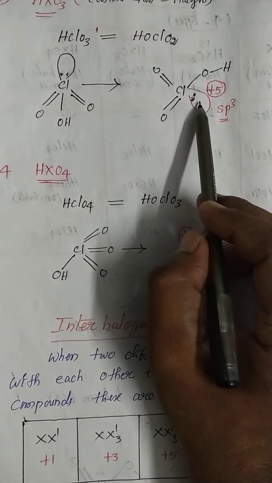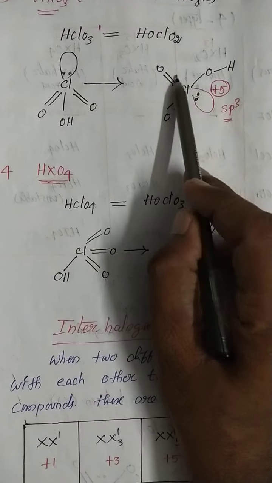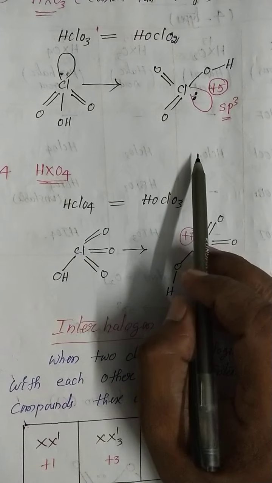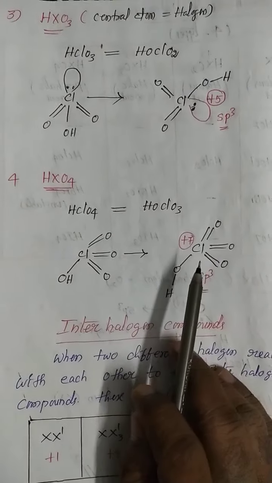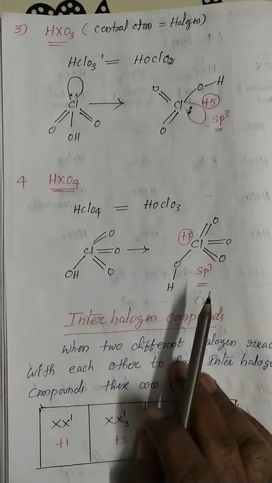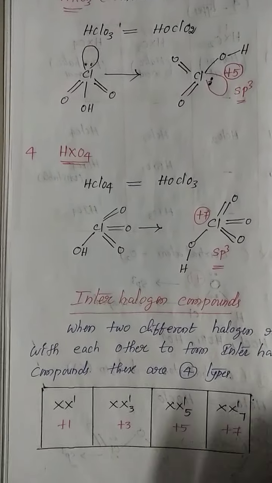The oxidation state is +5, because there are five bonds. The hybridization is sp3, because we always find the hybridization only of the central atom.